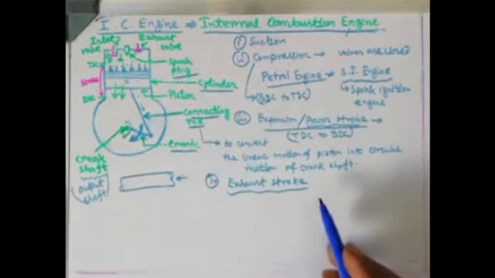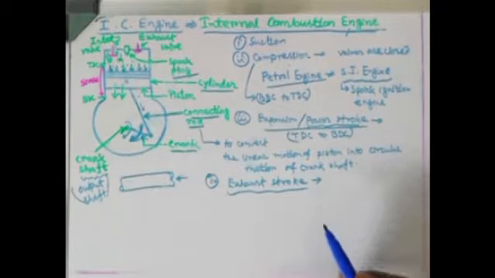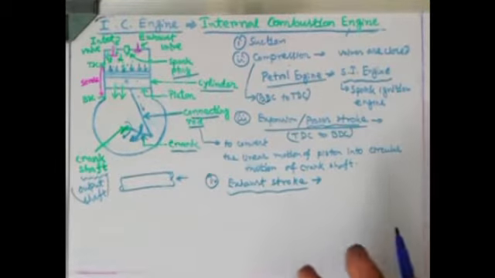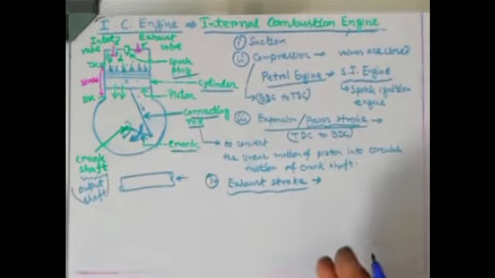Now after completion of the expansion stroke, all the power has already been generated. Now after the power, we need to throw out all the after-combustion gases out of the cylinder. If we don't throw out the gases, then something fresh cannot come inside, and if the fresh air-fuel mixture cannot come inside the cylinder, then this process will be stopped.